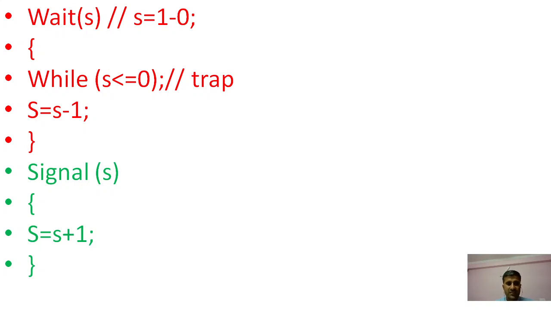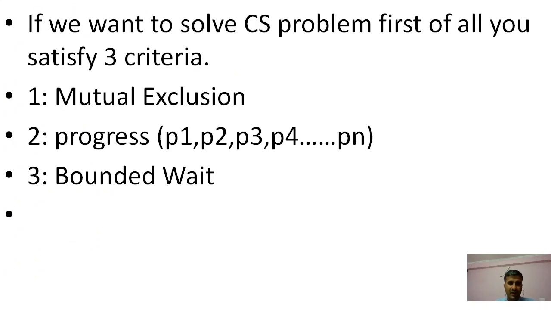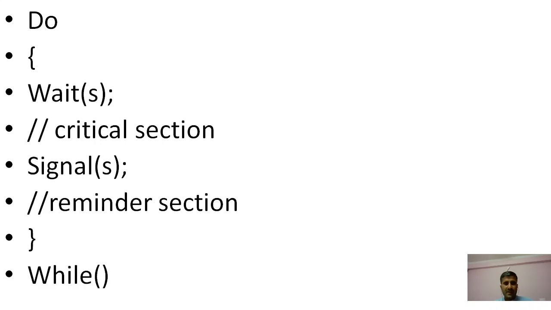So if the condition is false, then it moves lower, and then it can minus 1. And if the condition is true, it is trapped in the while loop, and the while loop can execute completely. Suppose P1 enters the critical section first, then it is executed completely, and then after that it can exit. And at the time of exit, it creates a signal for another process.